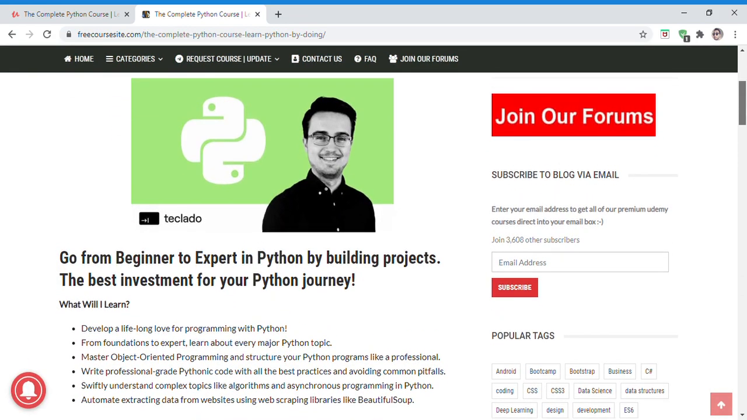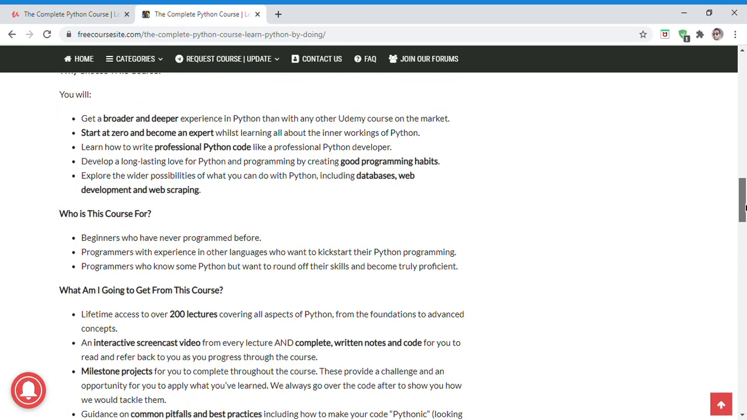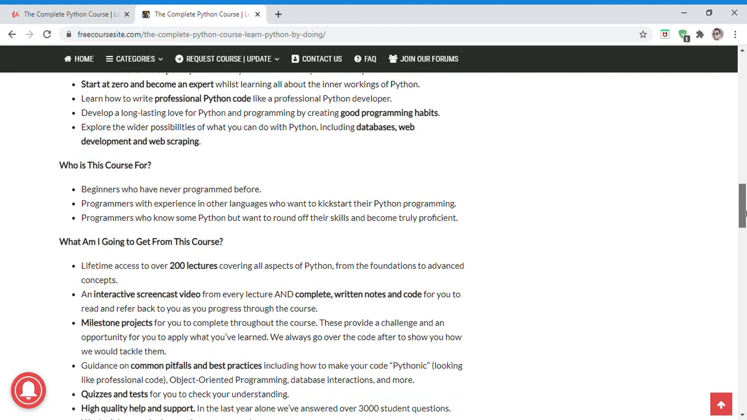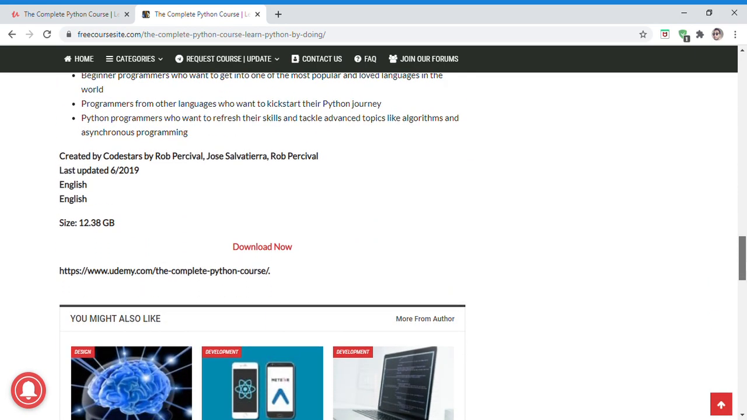Here are the mentioned details, requirements and all these things he has mentioned. How you can benefit from the Python course, what is the use of Python. Let's come to the matter. The size is 12.38 GB. That's quite huge. Download. Let's go for the further details. That is download now.